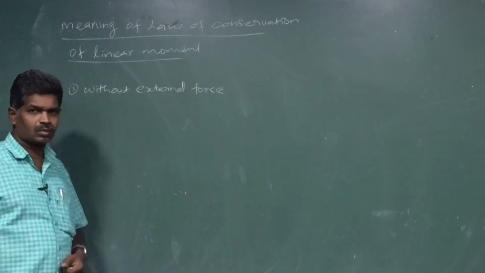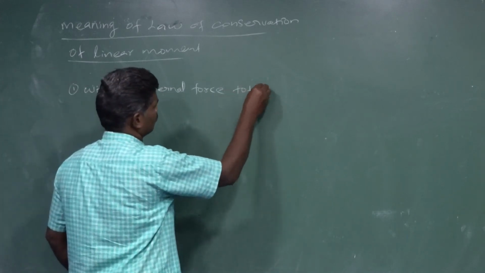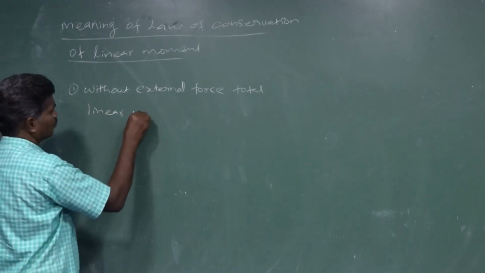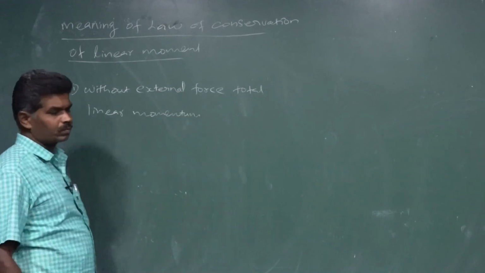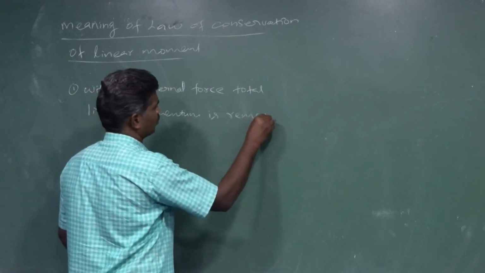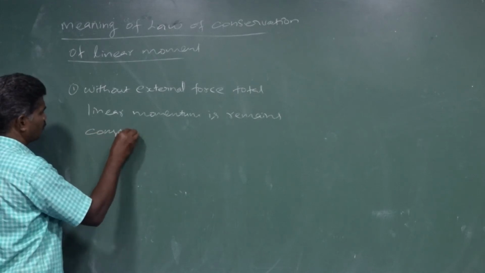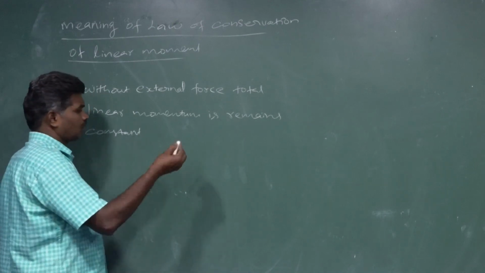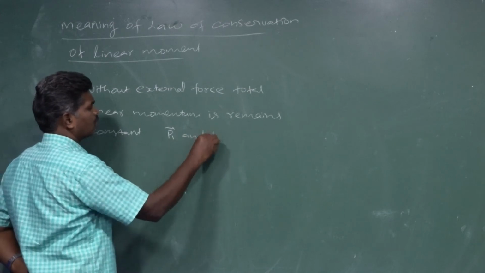Without external force, total momentum, total linear momentum remains constant. That is, if we have two particles, their momentums we can express as p1 vector and p2 vector.